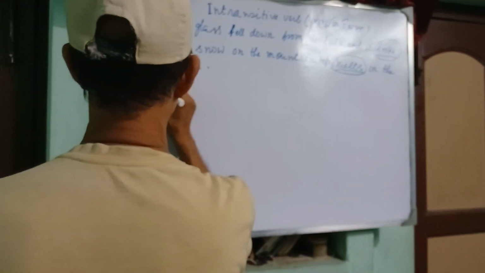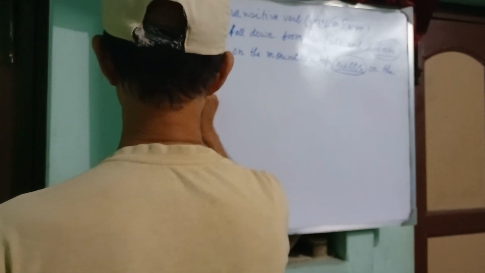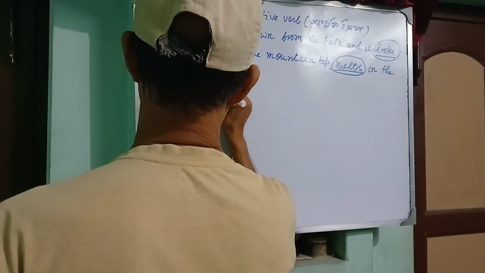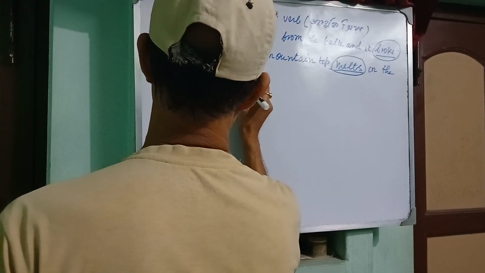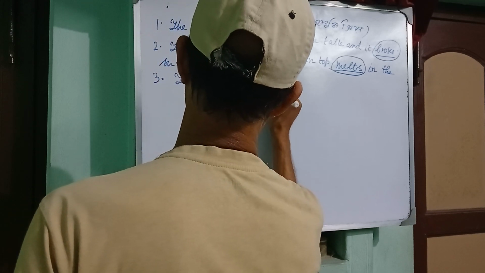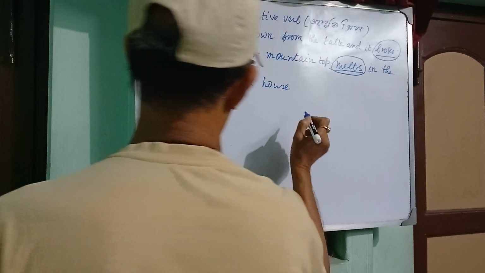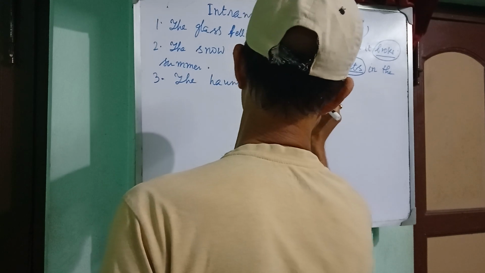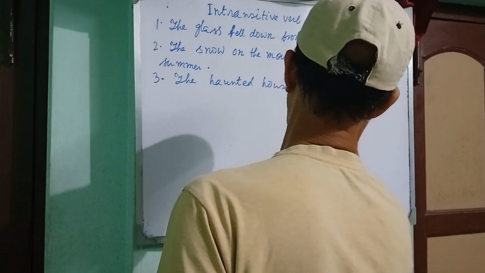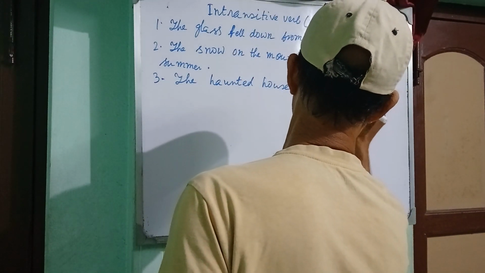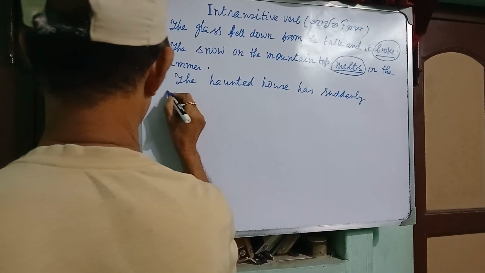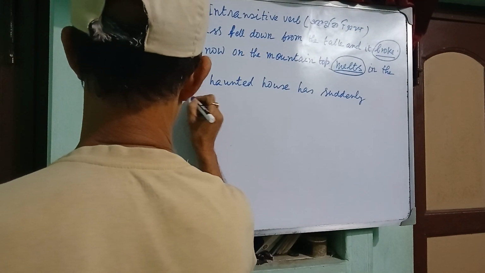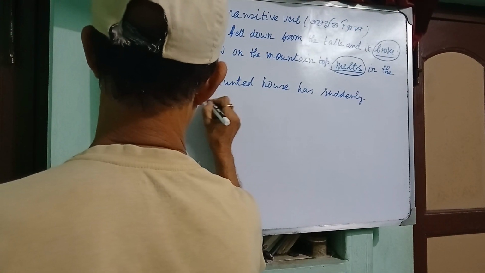Let us take the third example. The haunted house has suddenly disappeared. Okay?